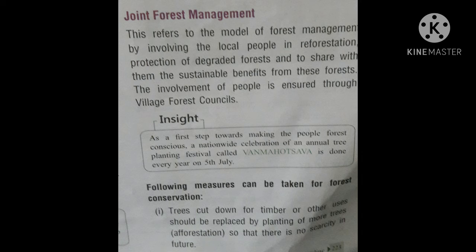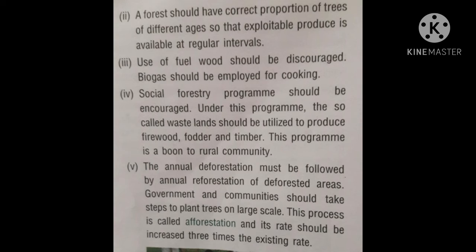The following measures can be taken for forest conservation. First one: trees cut down for timber or other uses should be replaced by planting of more trees, that is afforestation, so that there is no scarcity in future. Second point: a forest should have the correct proportion of trees of different ages so that exploitable produce is available at regular intervals. Third point: use of fuel wood should be discouraged. Biogas should be employed for cooking.